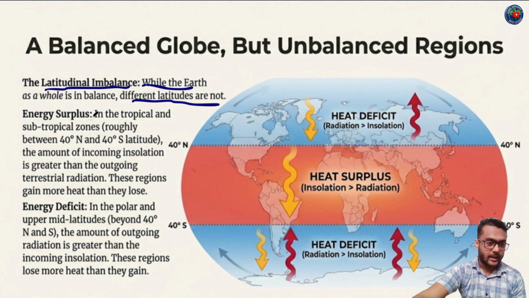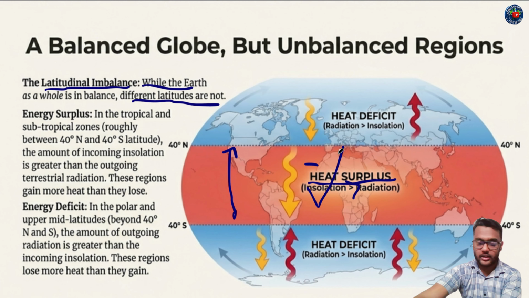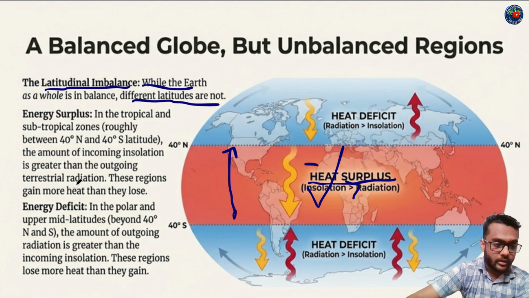Energy surplus, the heat surplus region: the equatorial region from 0 degree to 40 degree north and from the equator to 40 degree south. We know this portion as a heat surplus region, meaning insolation is higher than radiation. In the tropical and subtropical zones, roughly between 40 degree north to 40 degree south latitude, the amount of incoming insolation is greater than the outgoing terrestrial radiation. These regions gain more heat than they lose. That's why it's warmer than other regions.